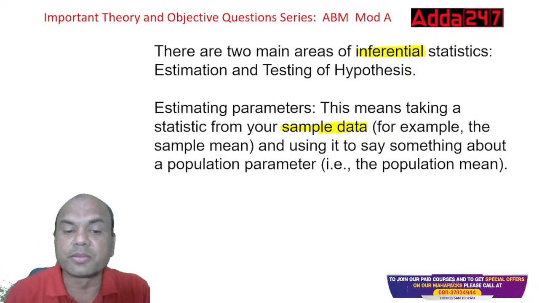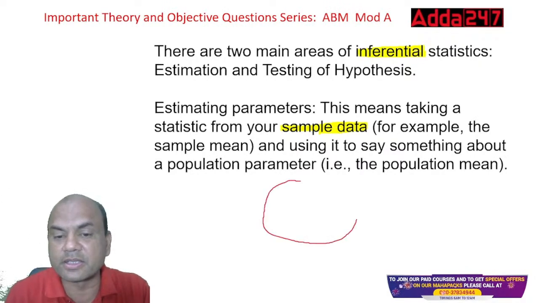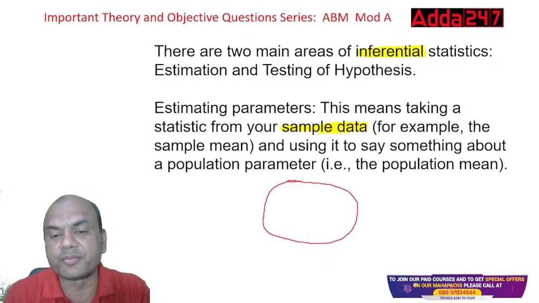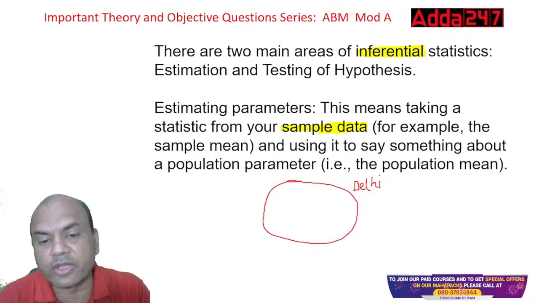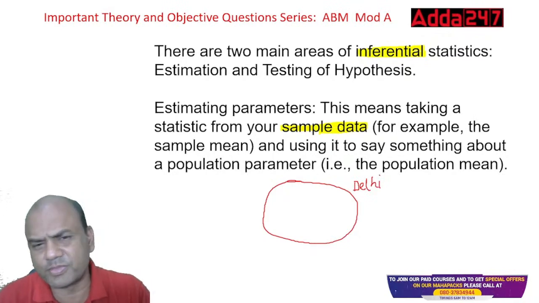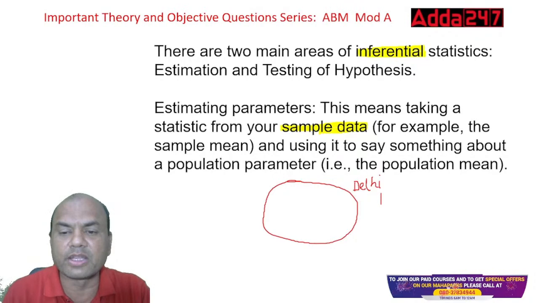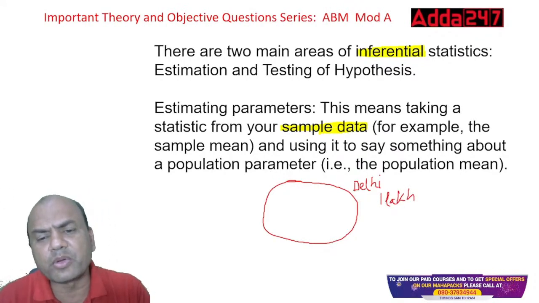Suppose this is my state, let's say Delhi. Let's say I have to do a survey of 1 lakh people in Delhi. Will I be able to survey 1 lakh people?